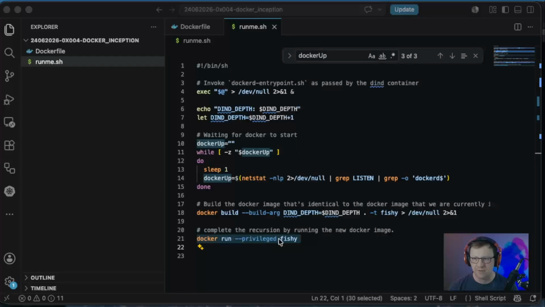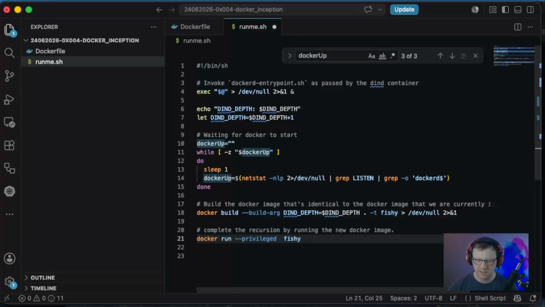So after privileged, we're going to say --pid=host. We'll save that. I'll get it moved on to the other machine, and we'll see what that run looks like.